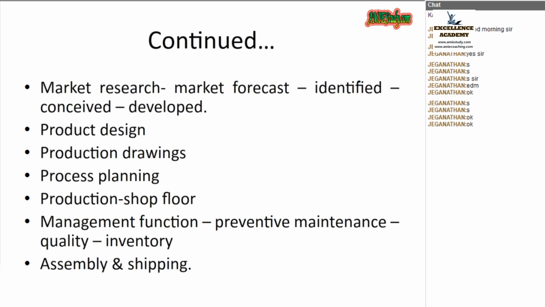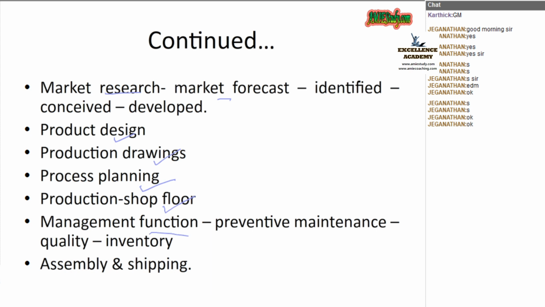See, here it is written. What are the various steps that we can see in manufacturing? Market research is there, then market forecast, and after that identify the needs of the customer, then conceive it, and then we will develop a product design. After that, we will make drawings, production drawings. Then we will make a plan for the process through which we have to make it. Like that, process planning should be done. Then the layout of the production shop floor that we have to set. What are the machineries required? Those things we have to set. Then entire machineries are ready for this purpose.